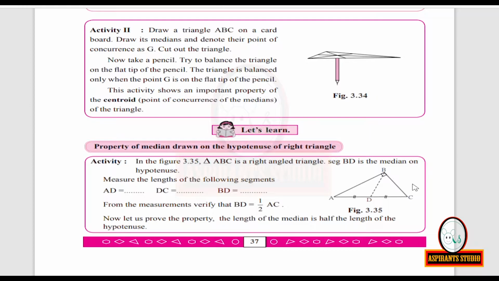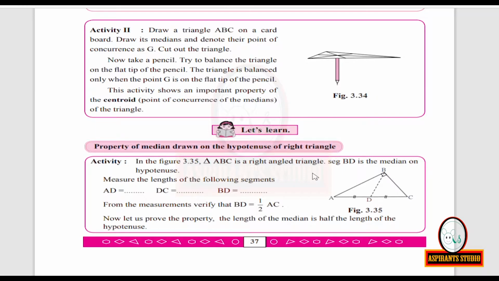One median is shown in this figure, segment BD. Segment BD is the median on the hypotenuse. It is drawn on the hypotenuse from the opposite vertex. Measure the lengths of the following segments. If you measure the lengths AD, DC and BD, you will find them to be one and the same.